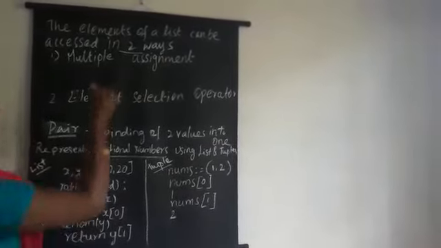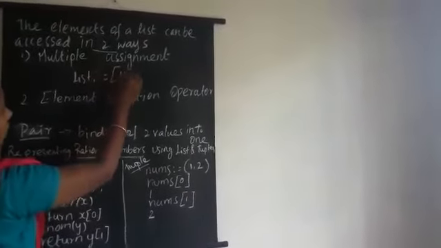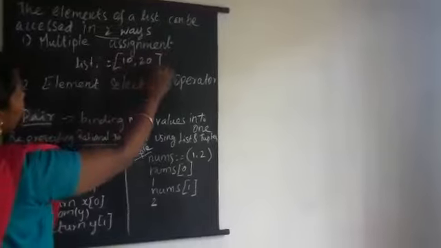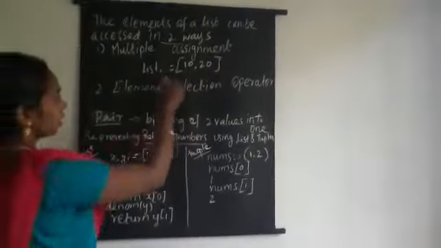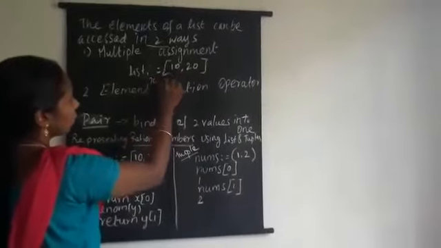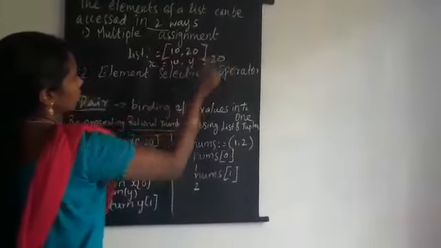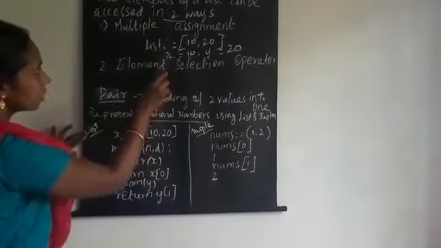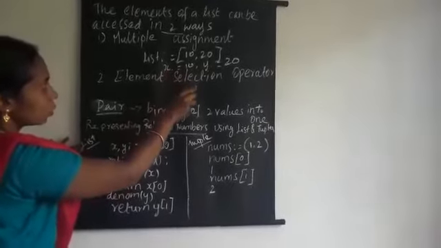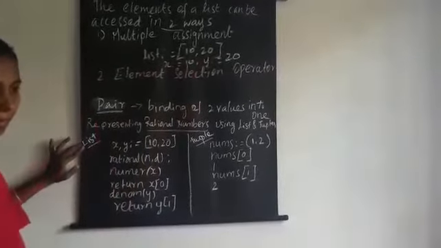For example, list equal to 10, 20. Multiple values can be assigned here. Here x equal to 10, y equal to 20. The value 10 is assigned to x and the value 20 is assigned to y. So this is multiple assignment.